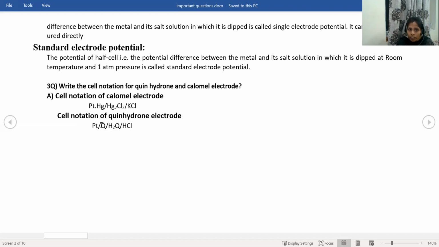But in between the electrode and the electrolyte, you must put the slash. Platinum, quinone, hydroquinone, and hydrochloric acid. Hydrochloric acid is the electrolyte. If it is for the cathode, first HCl and then platinum, quinone, and hydroquinone. This is the cell notation for the quinhydrone electrode and the calomel electrode.